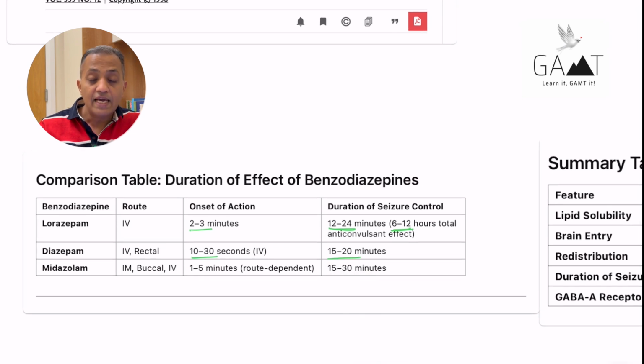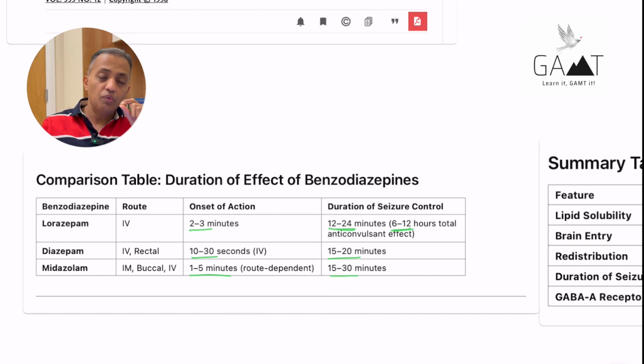So if you don't give any other anti-seizure medications, the seizure is going to recur in more than 50% of patients after 30 minutes. So it's very important that if you give any of these benzodiazepines, you follow it up with anti-seizure medications. Midazolam is another drug, which again has a very quick onset and again a very short duration as well.